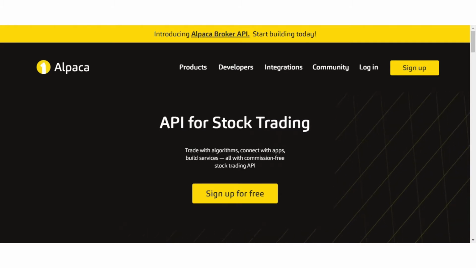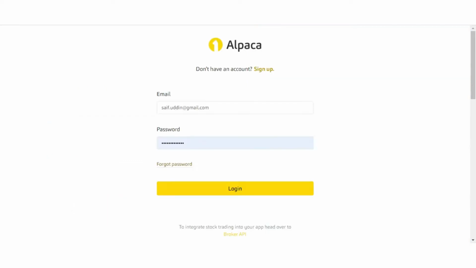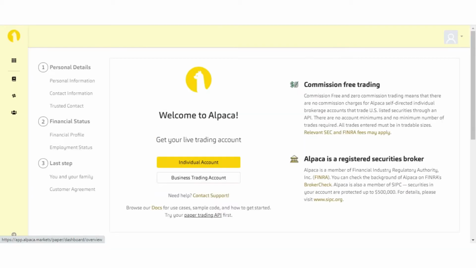Now let's create an account in Alpaca. For that, click on sign up for free. Creating an account in Alpaca is very easy. Just provide your email ID and password, and you get a verification code by email. Confirm it and your Alpaca account is open. As I am already using Alpaca, let me log in. Click on login. Now click on paper trading API.